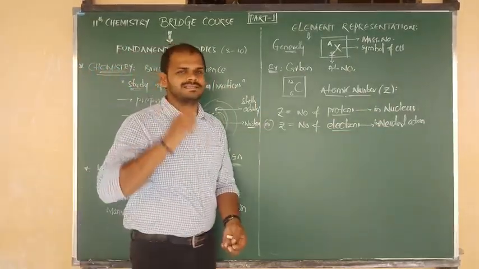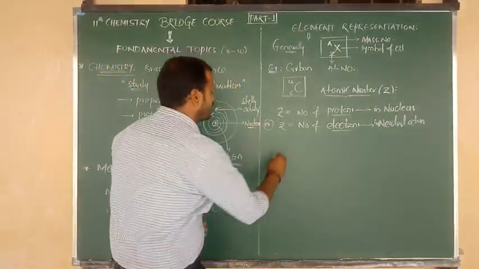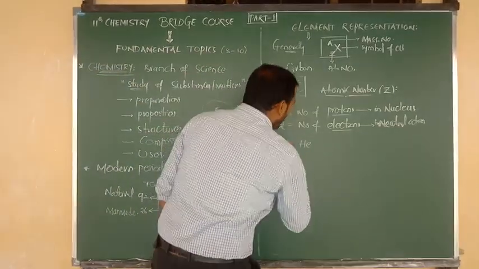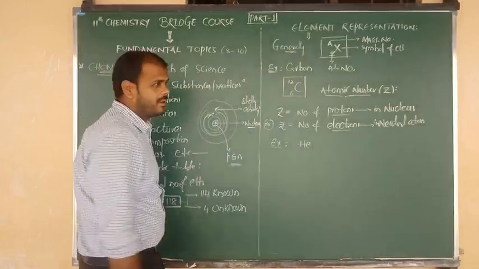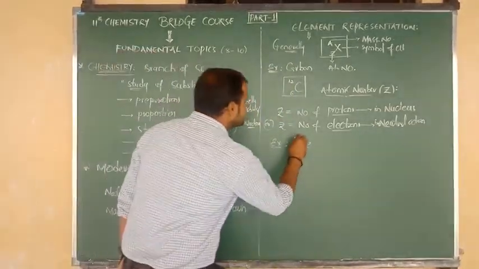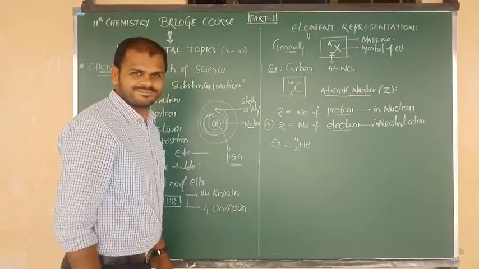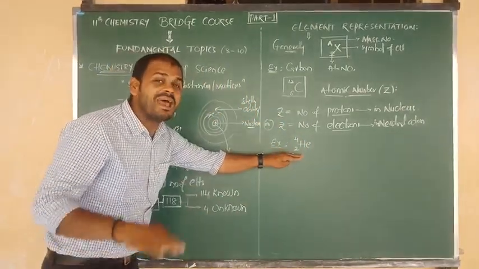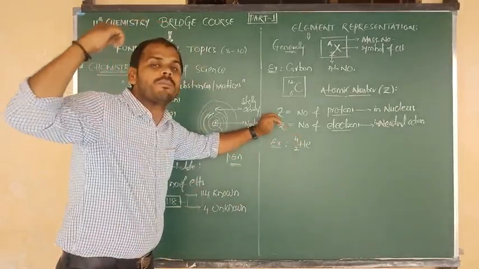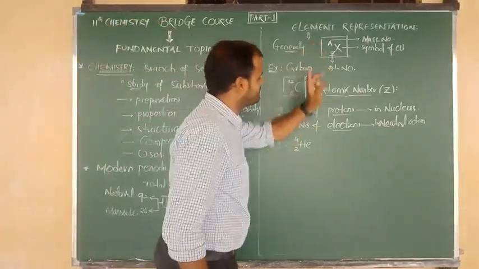Clear? One example I am going to give you. Suppose here I write helium. What is the helium symbol? He. And what is the atomic number of helium? 2. And its mass number? 4. So we have to write the atomic number at the bottom of the symbol, and the mass number at the top of the symbol, like this.